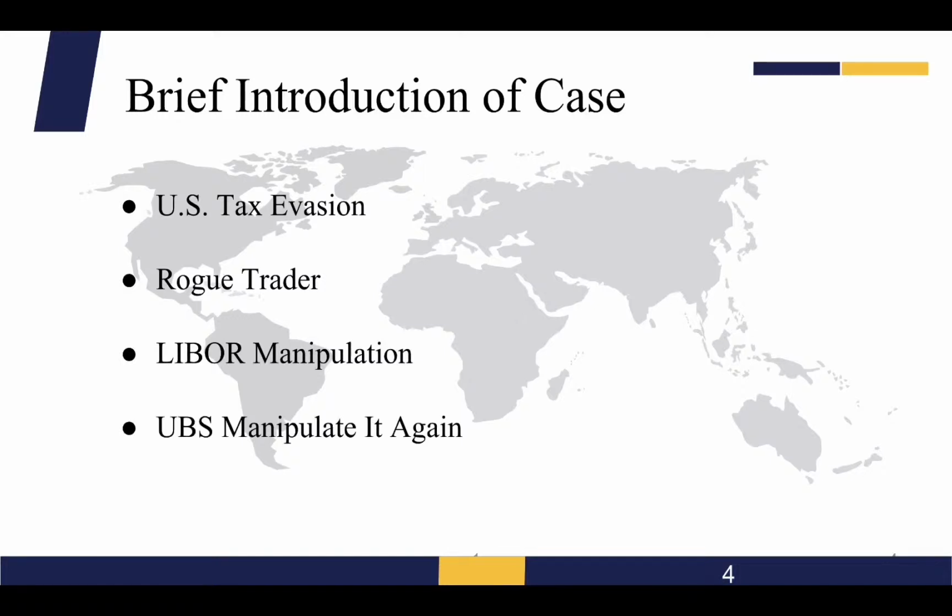UBS was hit by a series of scandals for helping U.S. customers involving billions of dollars in taxes, and for handing over information on taxing to U.S. regulators. The scandals reduced the operating profit of the bank's wealth management department by 60%, which has had a profound impact on the wealth management business of the banking industry. In addition, a London branch trader suffered an unauthorized $2.3 billion trading loss, and his 2 bosses showed a relaxed attitude.